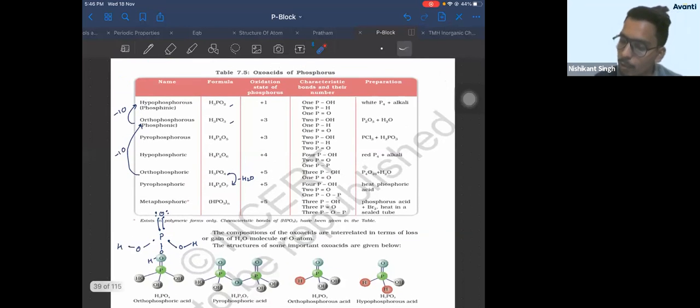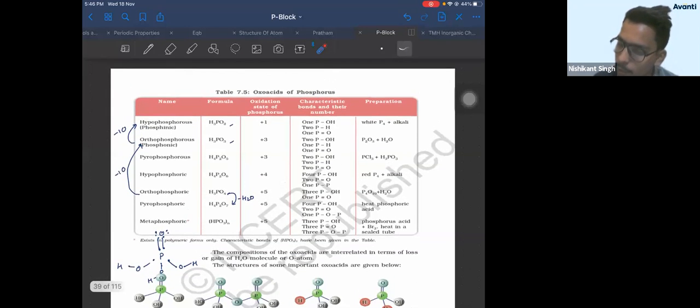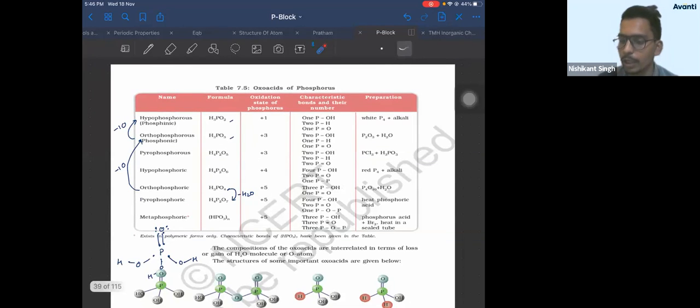Now, if you consider the remaining 2, pyrophosphorus and hypophosphoric, okay? So what do you mean by pyrophosphorus acid? Anyone? So pyrophosphoric का मतलब है you have to remove water from orthophosphoric. ठीक है?